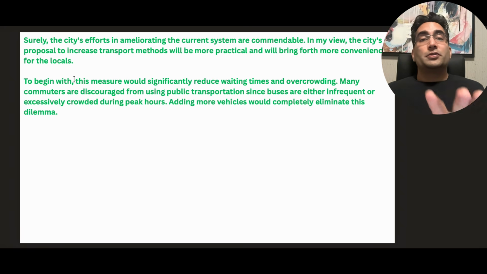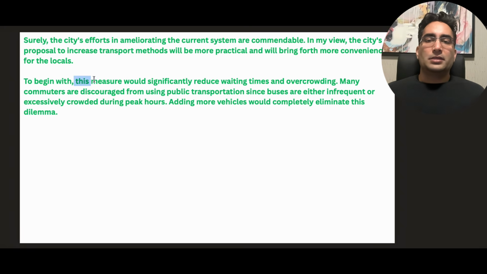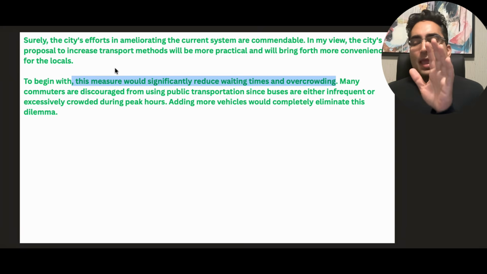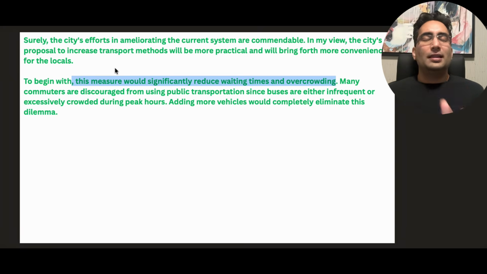Now, what I'm going to show you here is very important, okay? Listen up. "This measure would significantly reduce waiting times and overcrowding." What is this? This is a topic sentence. Just make sure you follow this format. It's the easiest format in writing to follow for Task 2. And once you do this, you get marks left and right for structure and clarity.